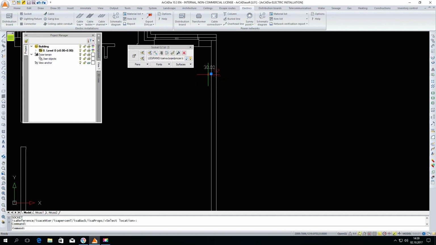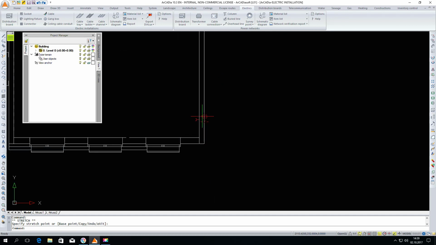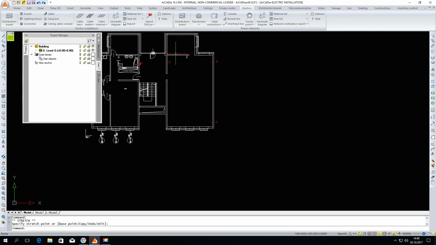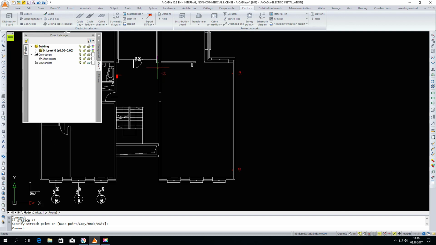We can mark such sockets and description and move them so that it is legible for everyone. As for the second line of the description, it is not filled in for now because I did not add an electrical circuit that I had earlier defined in the distribution board, nor did I connect the socket with electric cables.